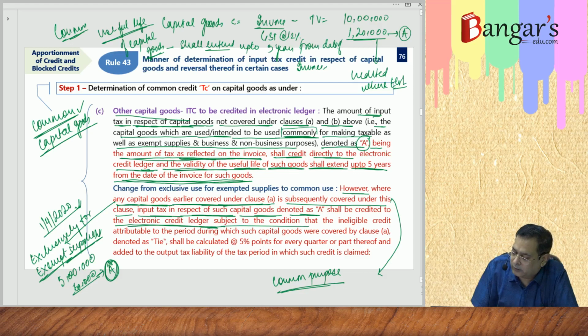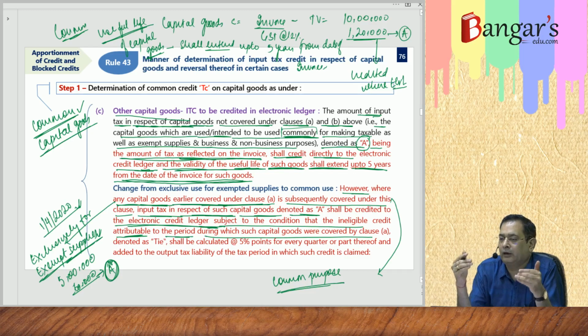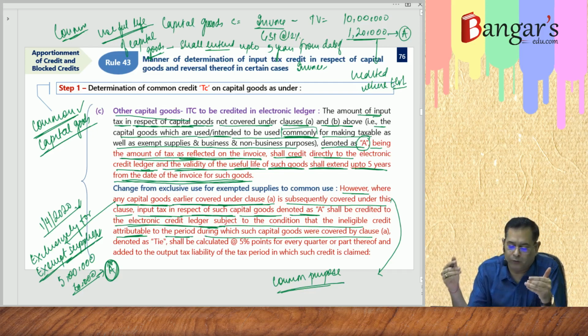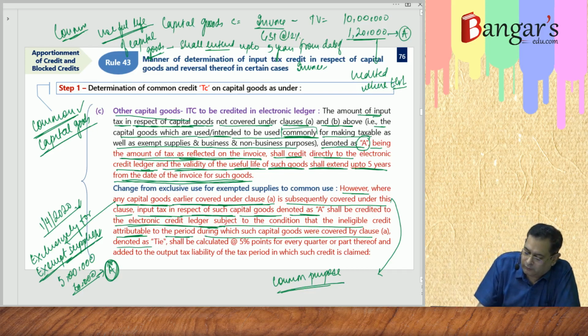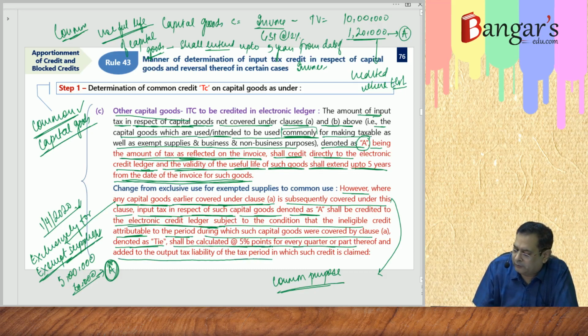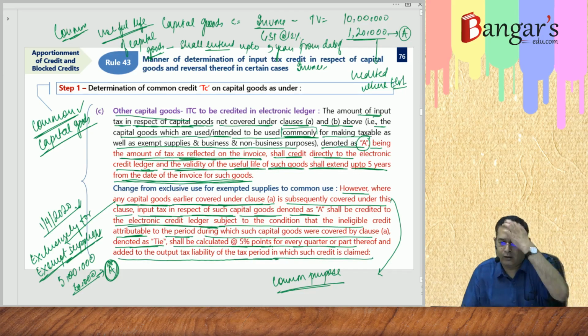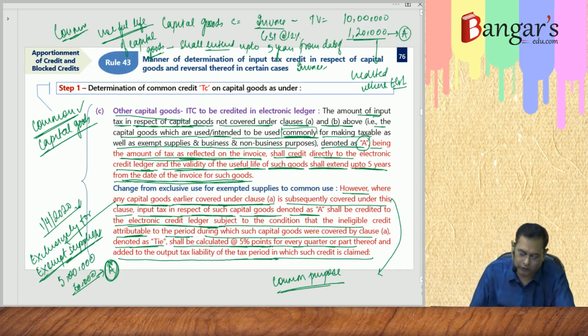And subject to the condition that the ineligible credit attributable to the period during which the capital goods were covered under A, during the period when the capital goods were exclusively used for effecting the exempt supplies, denoted as TIE, denoted as T, ineligible credit, shall be calculated at the rate of 5% points for every quarter or part thereof and added to the output tax liability of the tax period for which such credit is claimed.